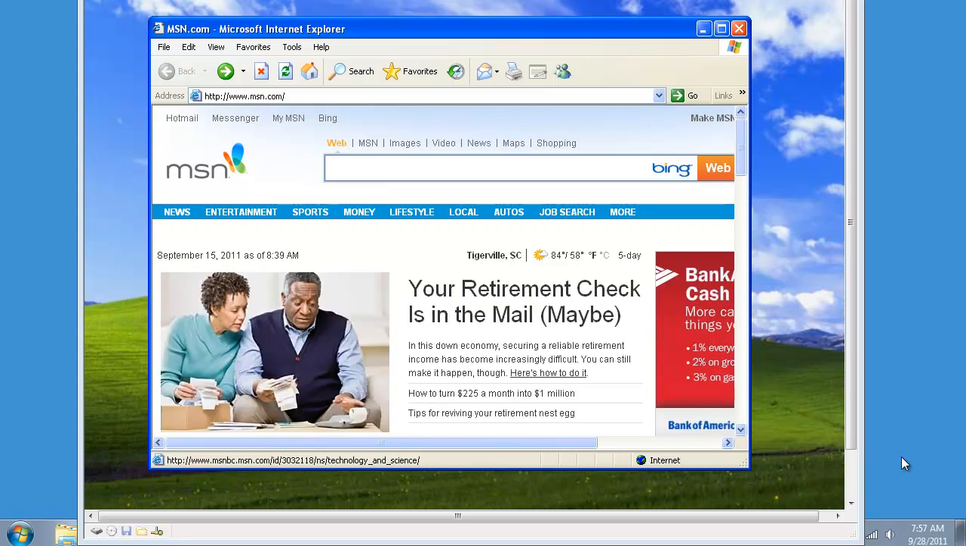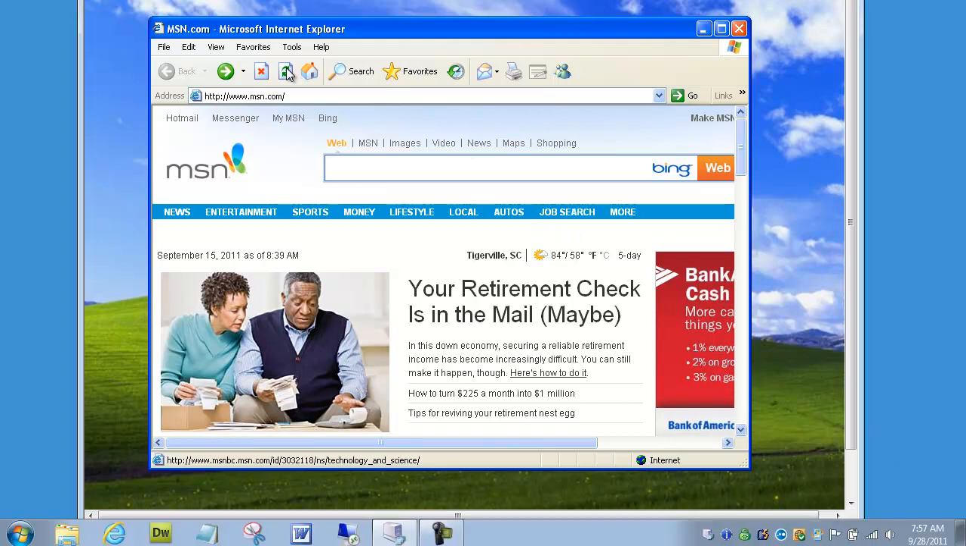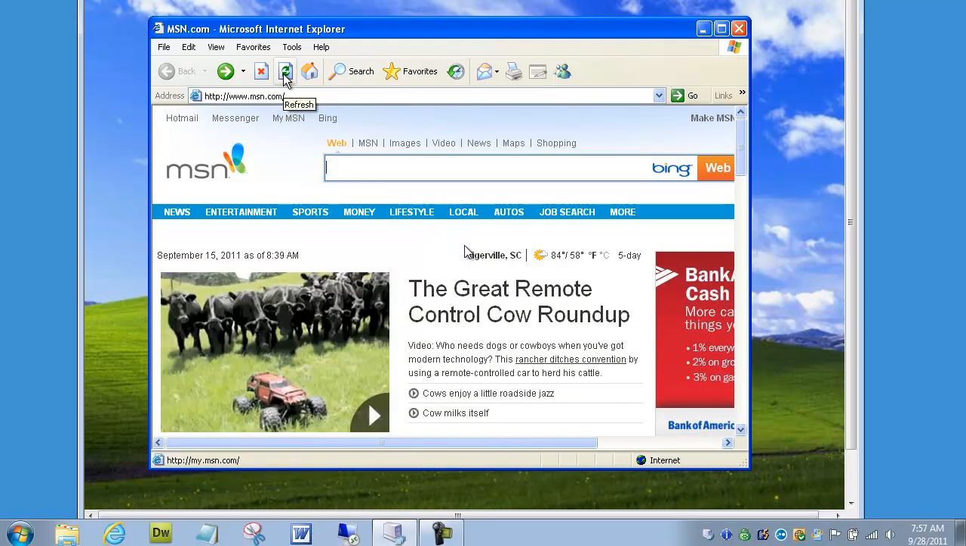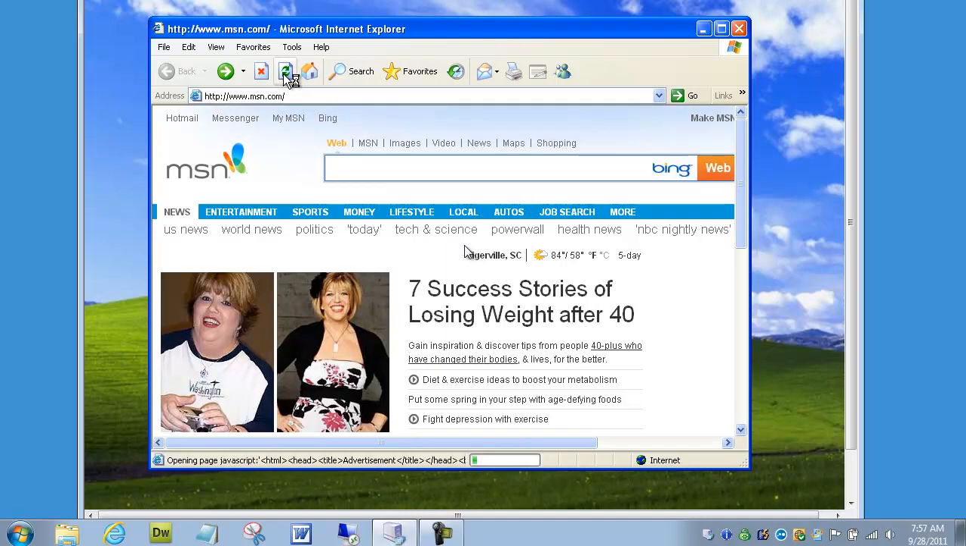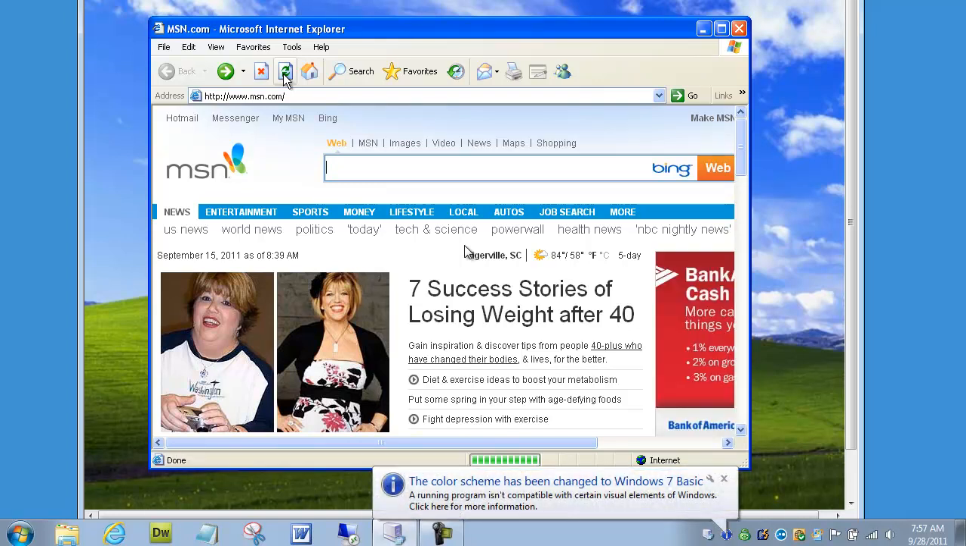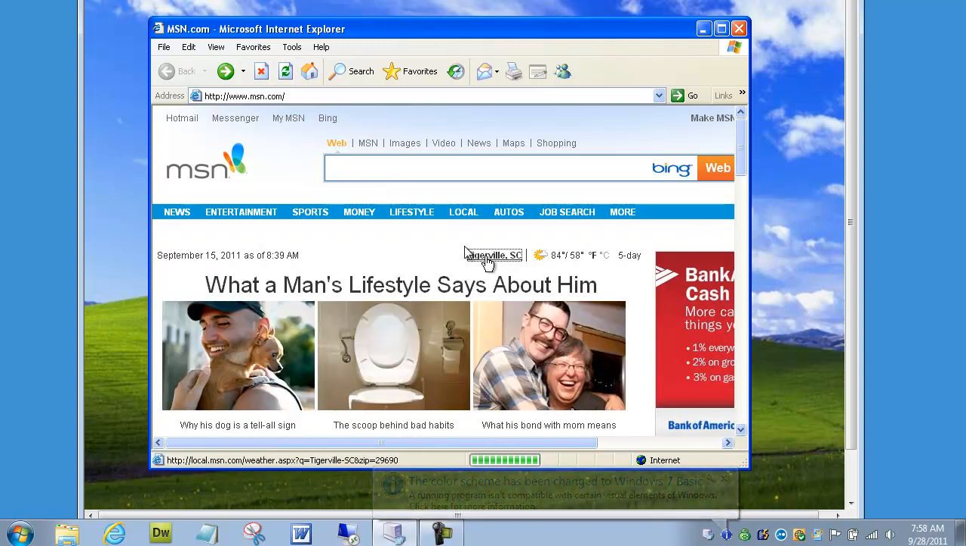Many people will be browsing the internet and they're going to hear some awful clicking sounds that, to me, get very irritating. We first found this. You'll hear those noises there. About 5 or 6 clicks just in the process of loading a website. Here, if I click to change from Tigerville, South Carolina to Travelers Rest, South Carolina, you'll hear it even more.